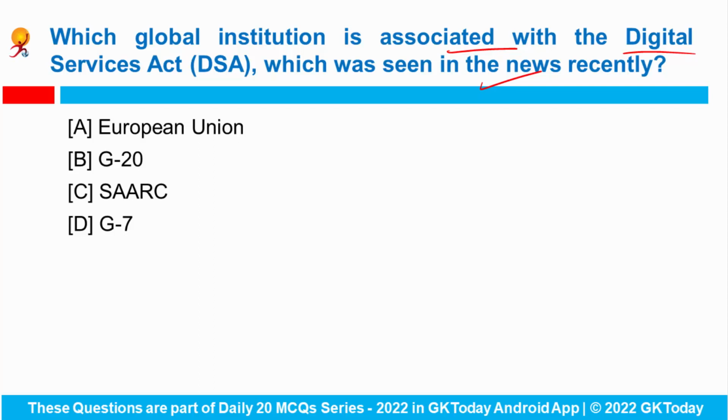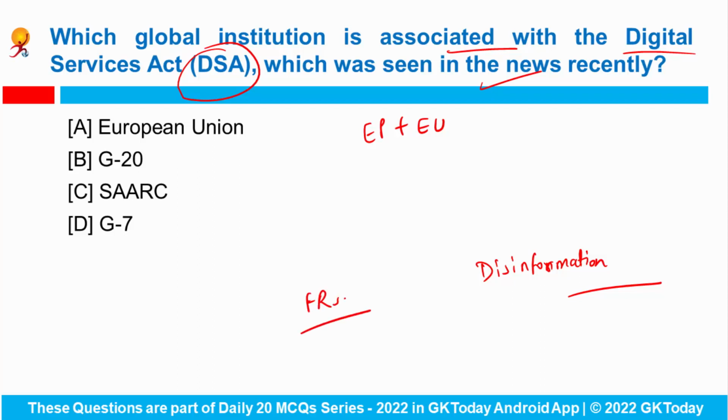So the European Parliament and European Union member states had reached a political agreement on the Digital Services Act. So it is a kind of landmark legislation to force the big internet companies to act against disinformation and illegal and harmful content. And also it aims to provide better protection for internet users and their fundamental rights. So it will apply to a large category of online services, from simple websites to internet infrastructure services and online platforms. Okay, so correct answer is European Union.